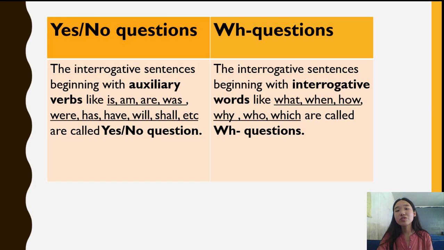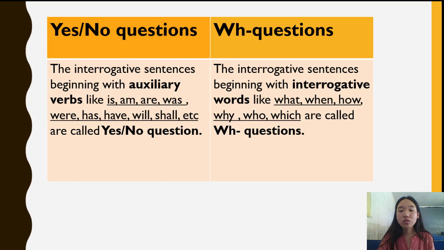Here, interrogative questions are further classified into two types. They are yes-no questions and WH questions. So, what exactly are yes-no questions? The interrogative sentences beginning with auxiliary verbs like is, am, are, was, were, has, have, will, shall, etc.